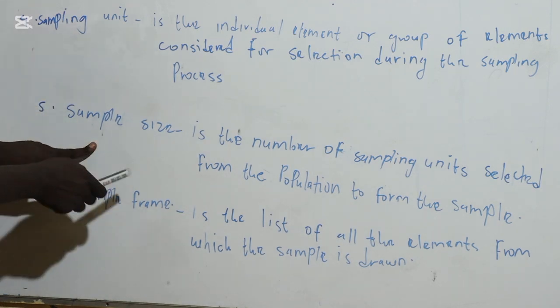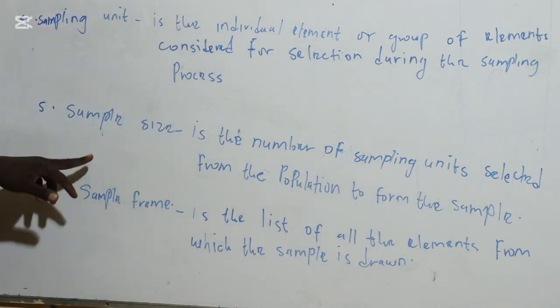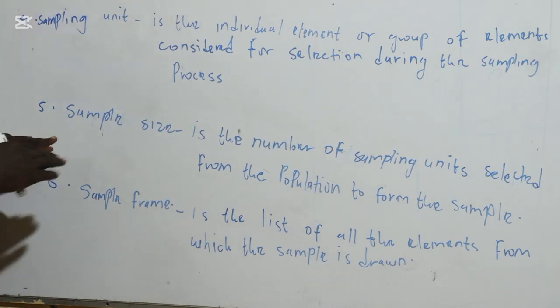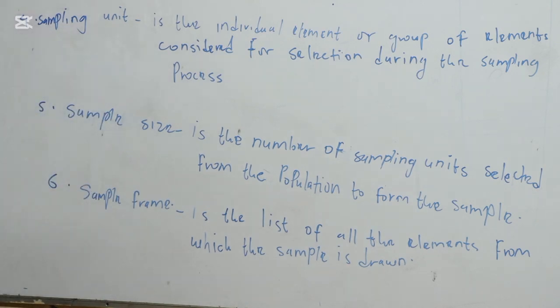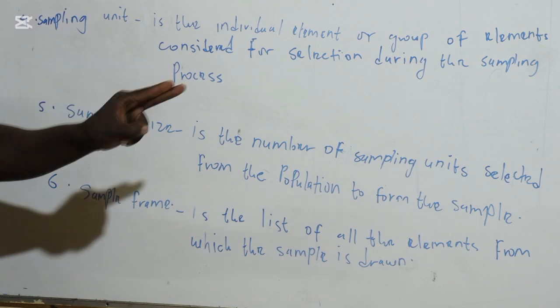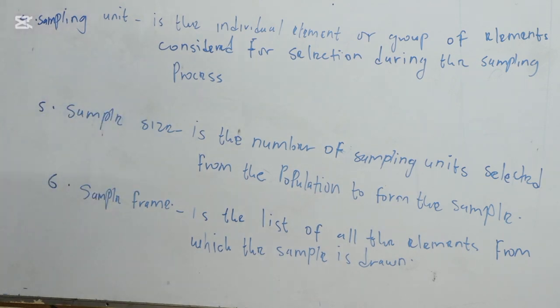Now sample size is the number of sampling units. For example, if we take 2 departments, for example the ICT department and the applied science department, it will mean that we'll be having a sample size of 2. That is 2 departments, applied science and ICT. So it depends on how you categorize your population to get the sampling unit.